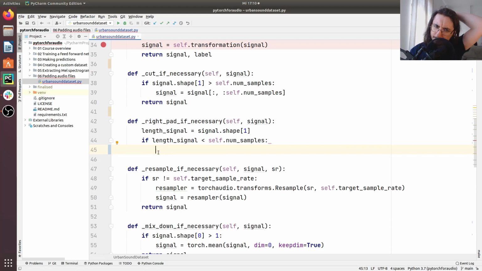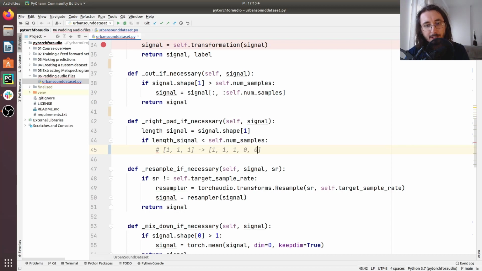Okay, so now let's define what right padding is. I'll give you a super simple example. Let's say we have a list or an array, and this is 1, 1, 1. Let's say that I want to right pad this. So I'll just copy this, and let's say we want to right pad it with a couple of elements, and these items will be 0, so we are 0 padding.